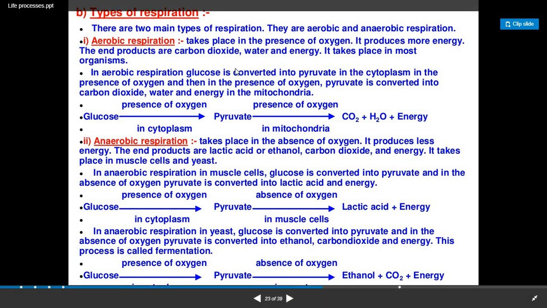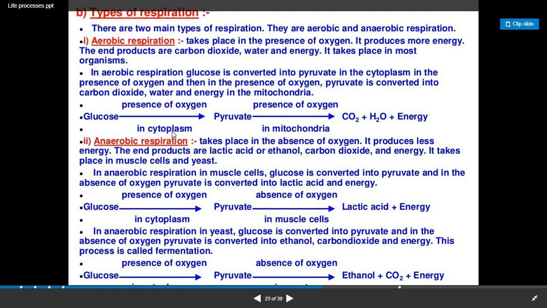In aerobic respiration, glucose is converted into pyruvate in the cytoplasm, and then in the presence of oxygen, pyruvate is converted into carbon dioxide, water and energy in the mitochondria. You can see in this equation, first glucose is converted inside the cytoplasm of the cell.